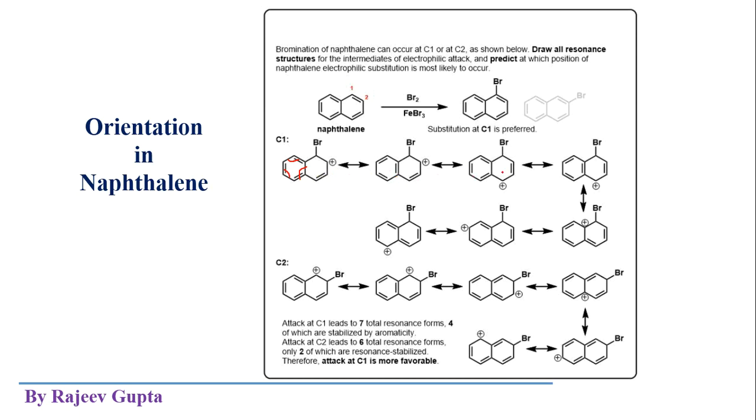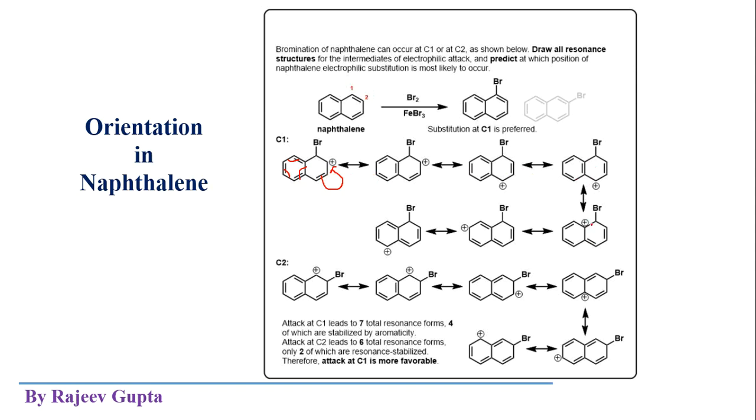Now how can we prepare the third resonance structure? Just move these electrons to this side, and we get positive charge on this position, the fourth number carbon atom. Now this pi system, this aromatic system, is intact and similar to the first one. So it is also a different resonance structure. Again we can show the movement of this pi electron aromatic system like this. So total 4 resonance structures we are getting.